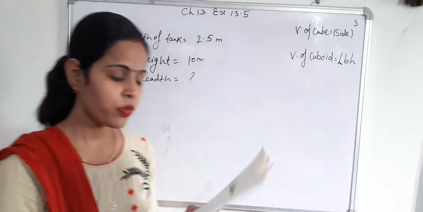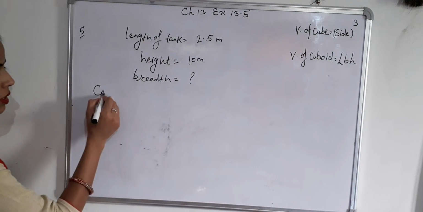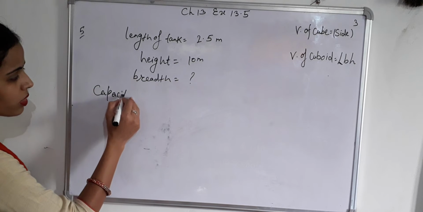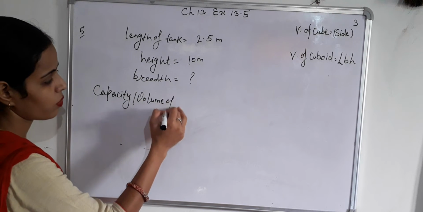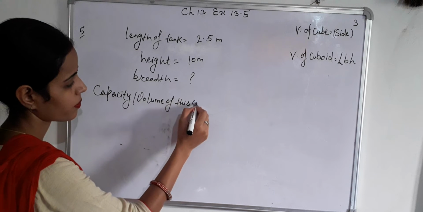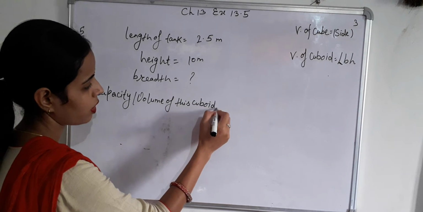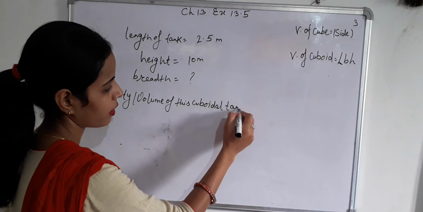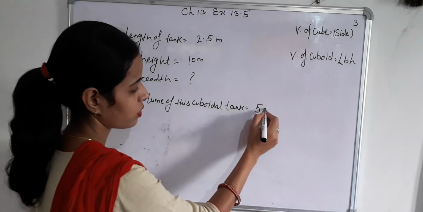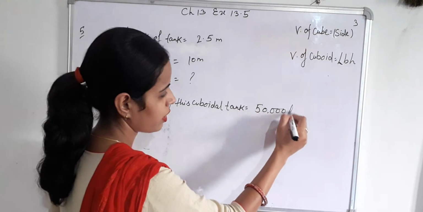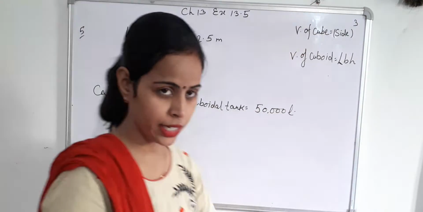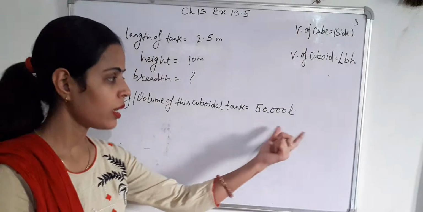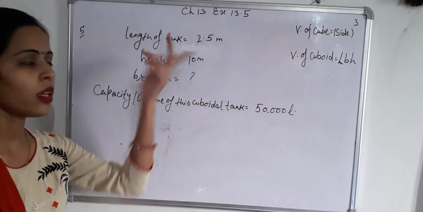The capacity of this cuboidal tank, you can also say the volume of this cuboidal tank, equals 50,000 liter. Capacity is given in liter, while length and breadth are in meter.